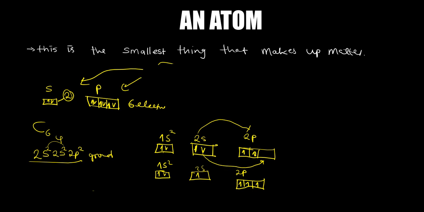If we were to write the electron configuration now, it is excited because the electrons have been moved to another place. So the orbital is excited, specifically the p orbital. The electron configuration now will be 1s with 2 electrons, then 2s with just 1 electron, then 2p with 3 electrons. So this is what we call the excited state.